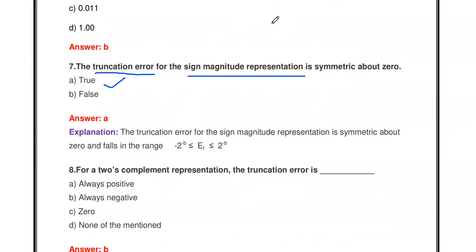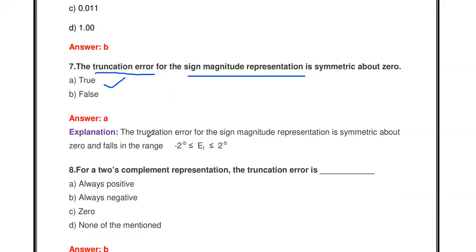In fixed point representation, there are 3 formats: sign magnitude representation, 1's complement and 2's complement. If you are representing the number in sign magnitude representation and performing the quantization process of truncation, then the truncation error is symmetric about 0. So the statement is true.